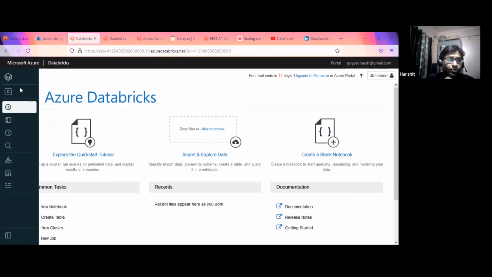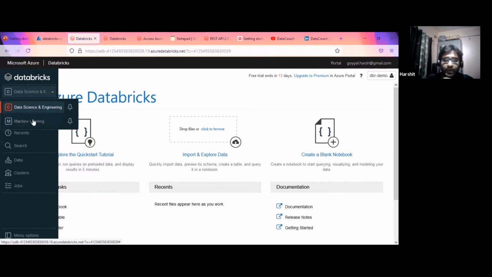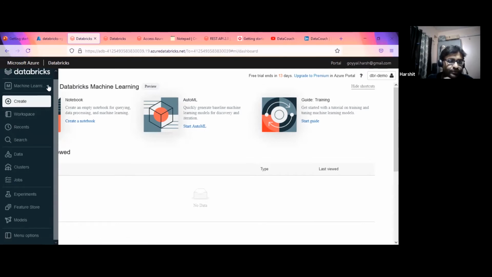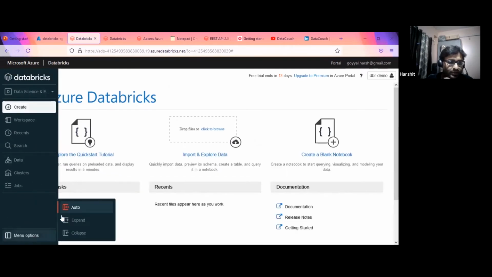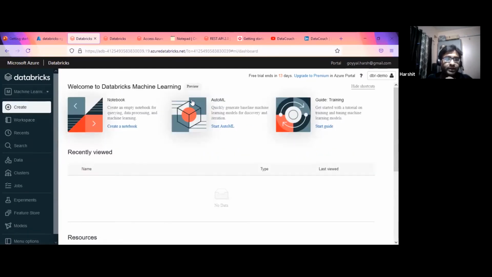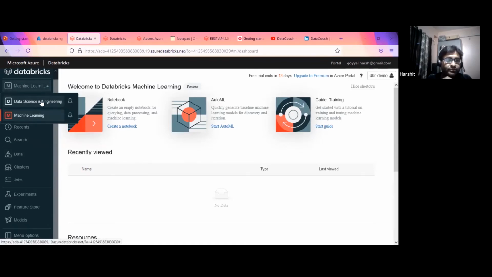If you go to the data science drop down, it talks about two things. One is data science and engineering, second is machine learning. This is a toggle button. If you change it, the entire UI will change. If I click on machine learning, the entire UI changed, the options also changed. I have never worked on the machine learning part, so I will keep this for data engineering only.